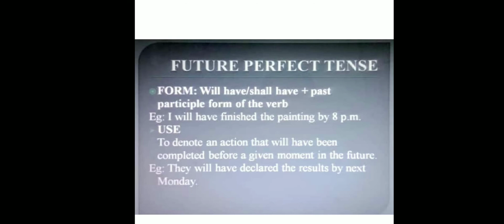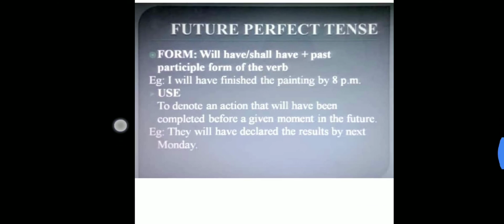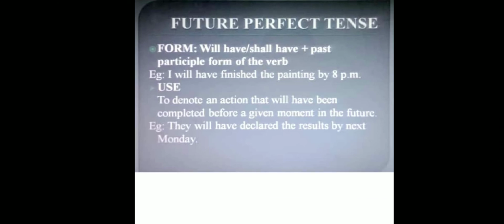To denote an action that will have been completed before a given moment in the future. Example, they will have declared the result by next Monday. See, to denote an action that will have been completed before a given moment, which is mentioned in the future, that is completed before it. They will have declared the result by next Monday. Okay, that was future perfect tense.